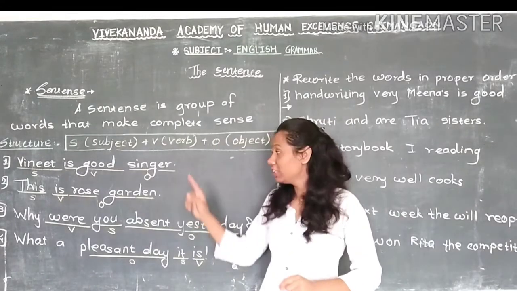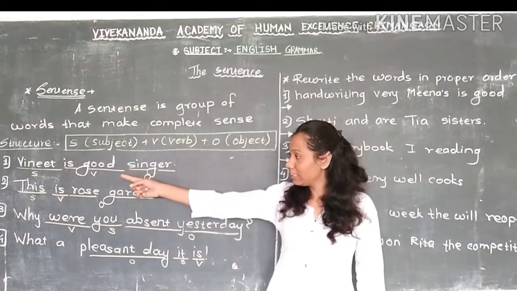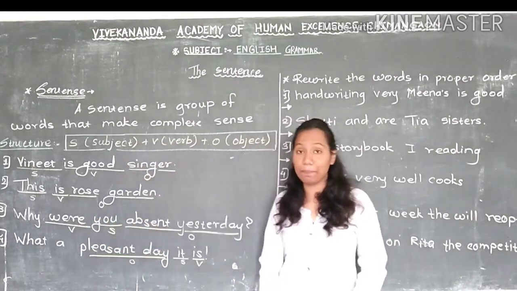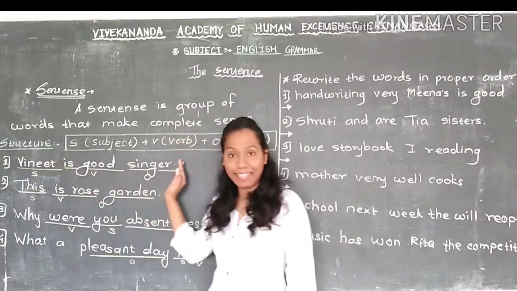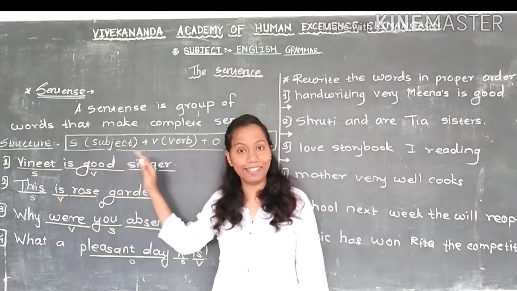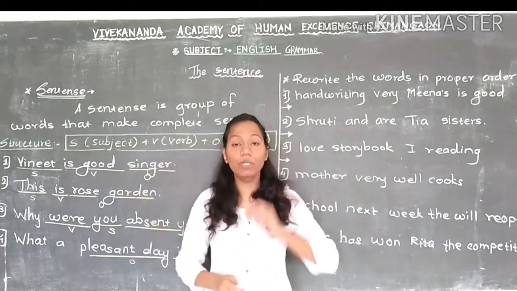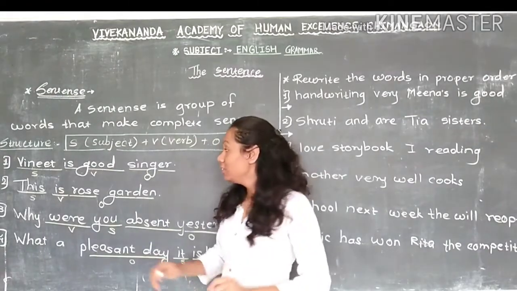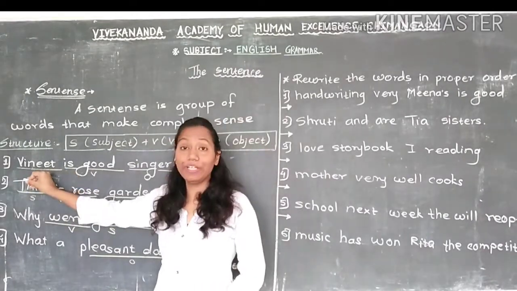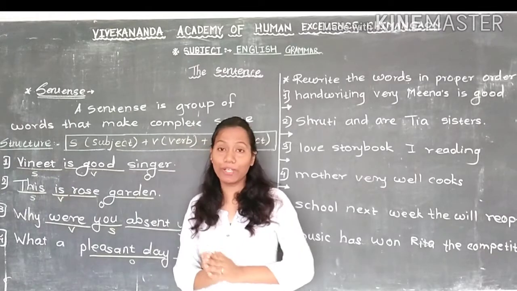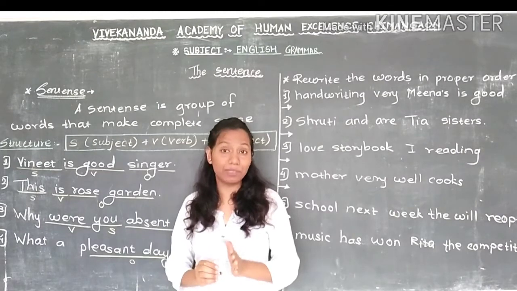Now what are the rules? The first one is, if you observe these four sentences here, you can notice that the first letter I write in capital. We write many words here in a group in a correct order and it makes sense, so this is a sentence. Whenever you are going to write a sentence, the first letter should be in capital. First letter always write in capital. Whenever you start the sentence, the first letter must be in capital.